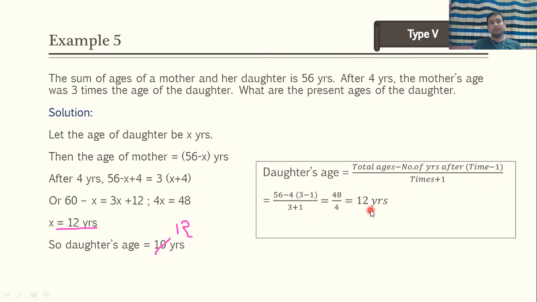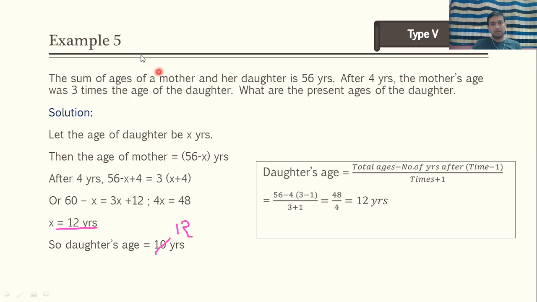So in type 4 and type 5, summations were given. In type number 4, the age relation between the ages before some years is given to you. In type number 5, summation is given and the relation between the ages of mother and daughter is after certain years, after 3 years, 4 years, 7 years, whatever it is. Okay, so till now we have seen a total of 5 types on the problems of ages, their conventional approach, how to solve it, as well as what are the shortcuts for it.